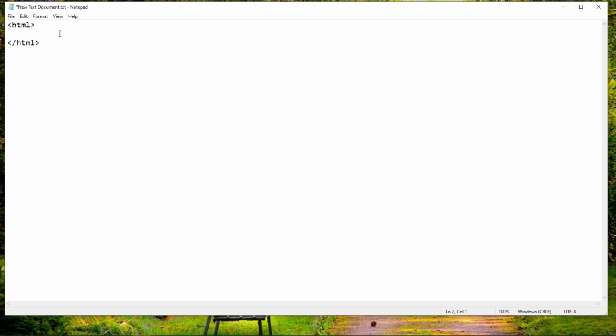After that, we have another tag, head, which is also written in a pair: starting tag and ending tag. For readability, I give it 3 spaces, 1, 2, 3.